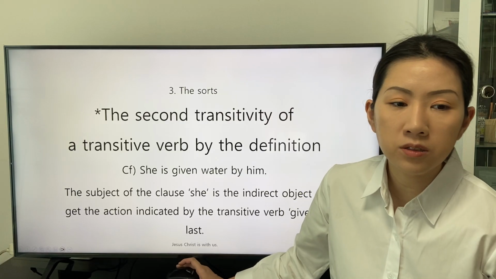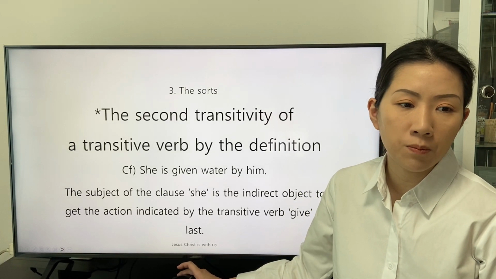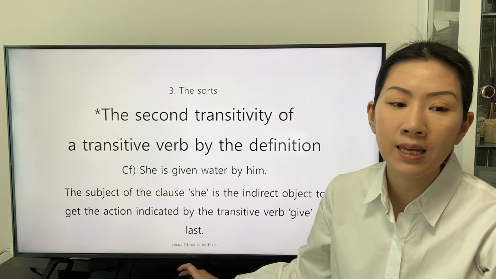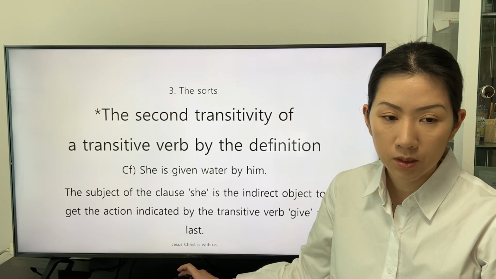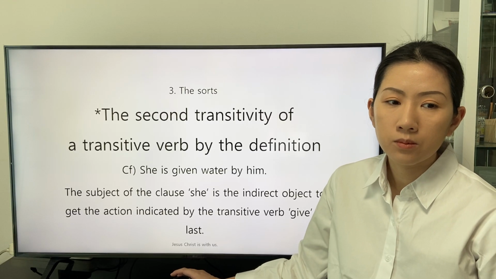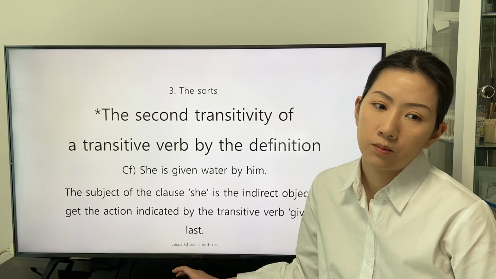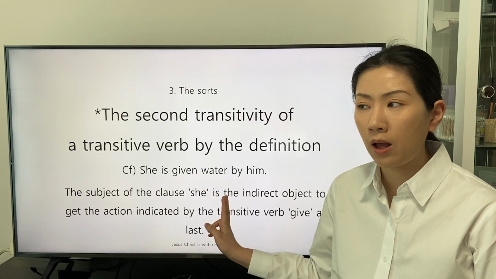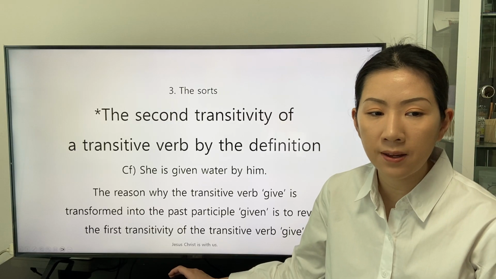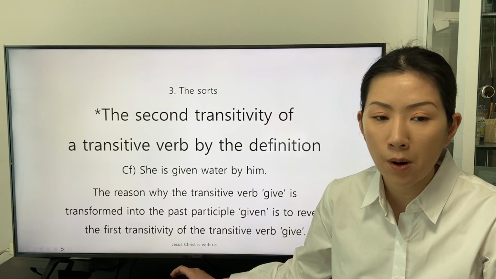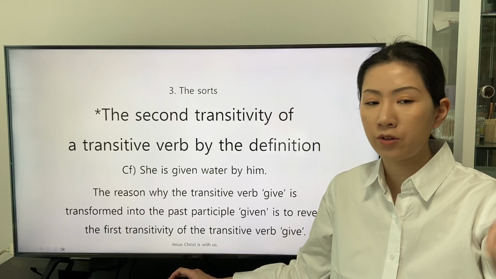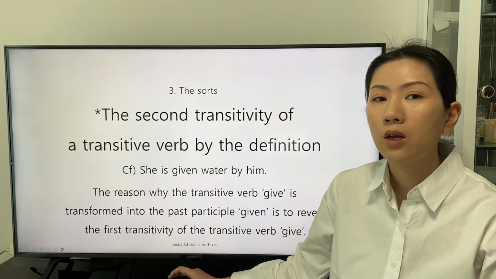The subject of the clause she is the indirect object to get the action indicated by the transitive verb give at last, as the final destination. The reason why the transitive verb give is transformed into the past participle given is to reveal the first transitivity of the transitive verb give.